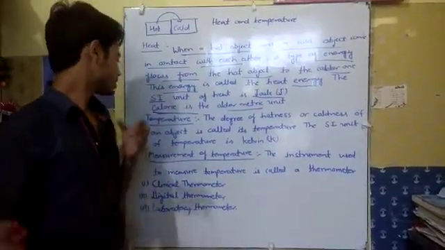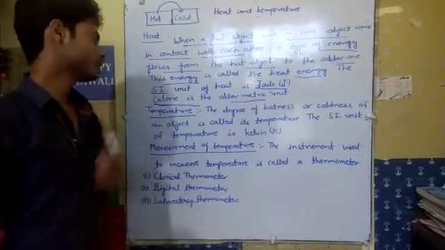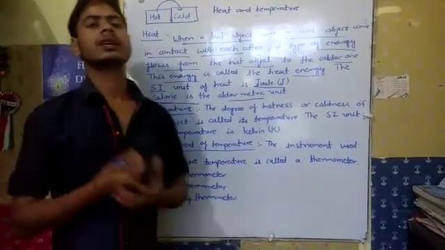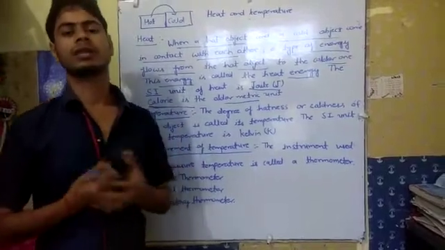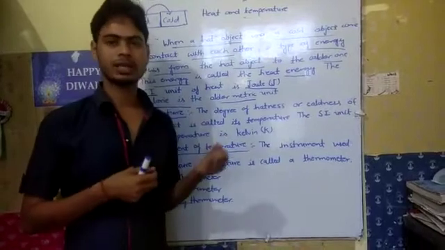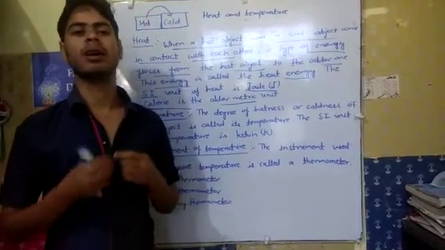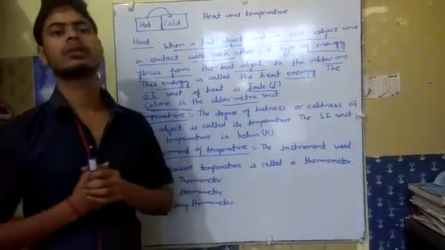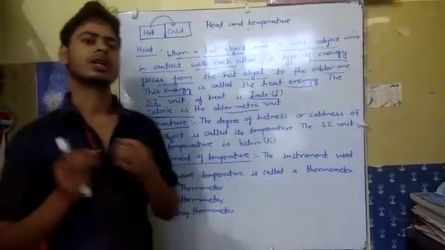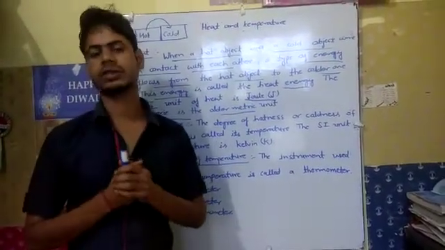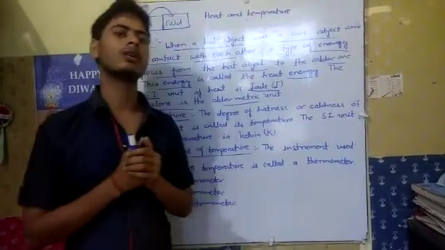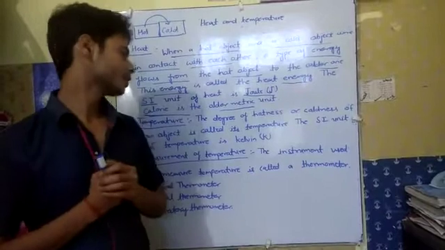Now the next topic is temperature. What is temperature? Temperature is the degree of hotness or coldness of any object. Once more, temperature is the degree of hotness or coldness of the object, and it is measured with a device known as the thermometer, by which we can measure the temperature of the human body.